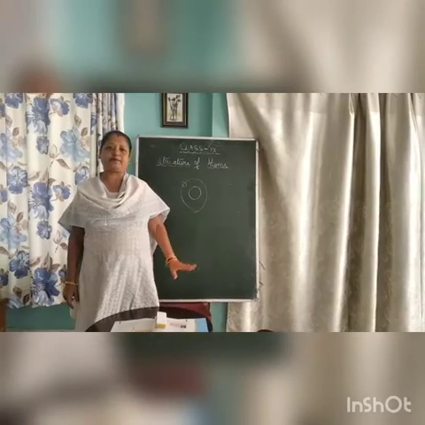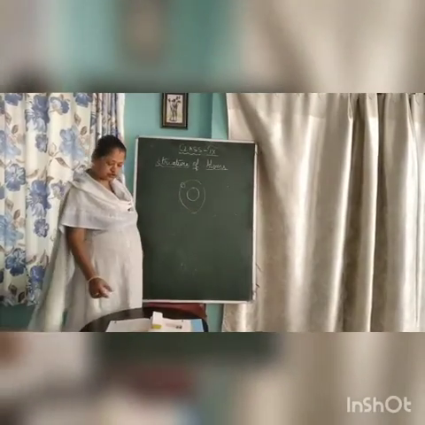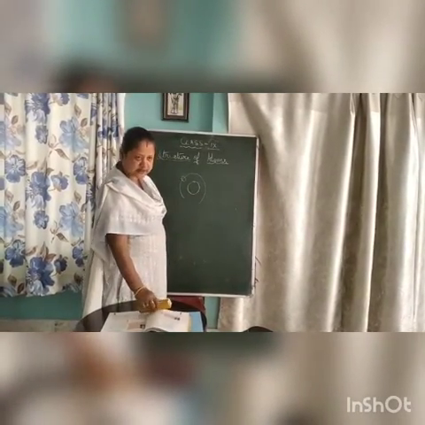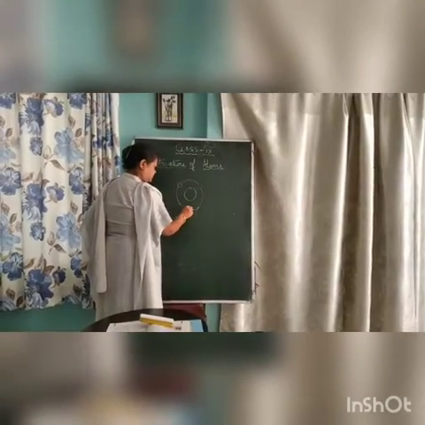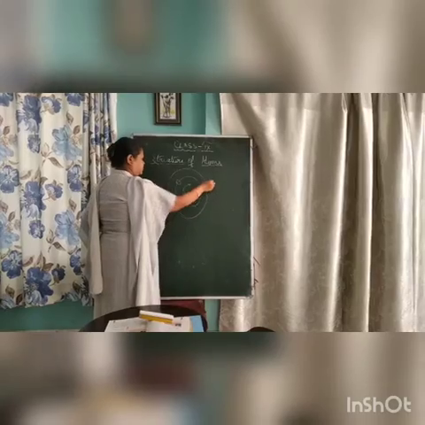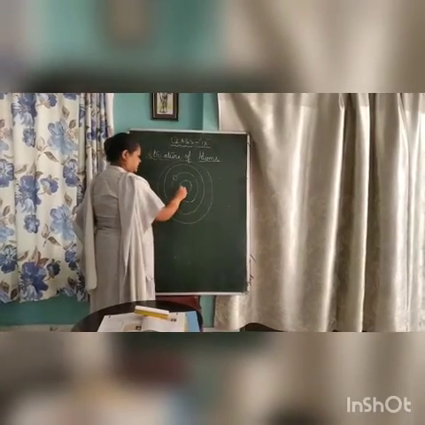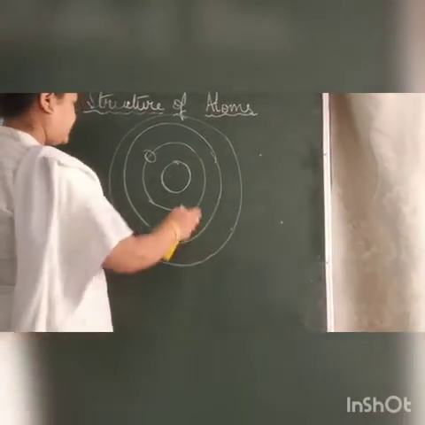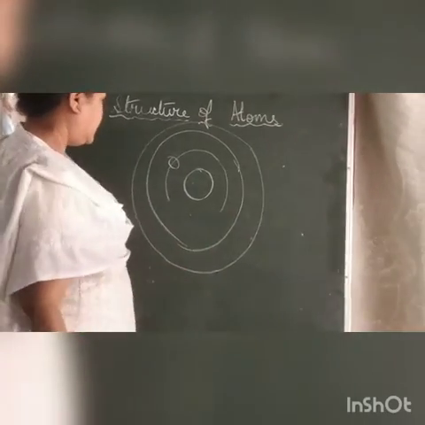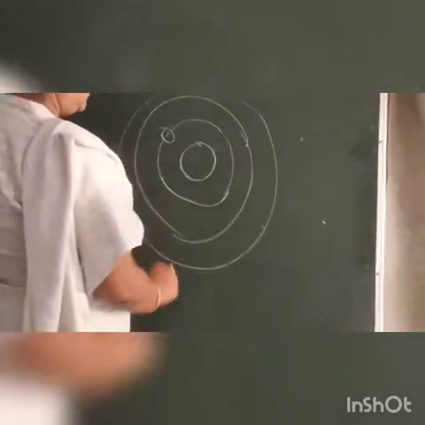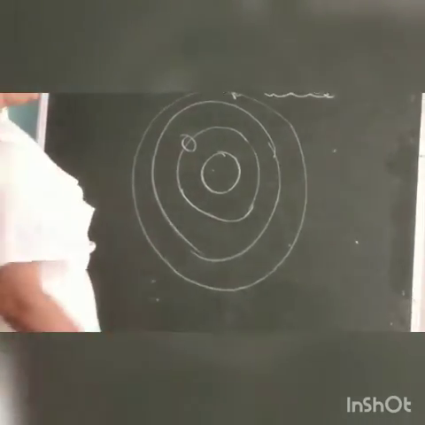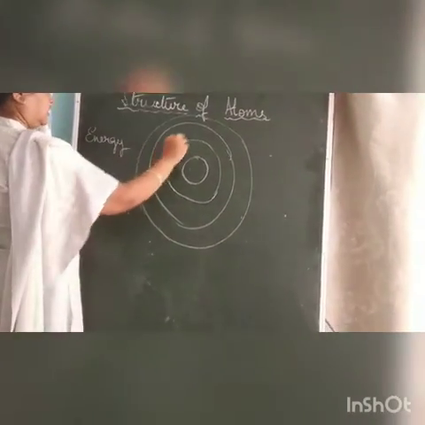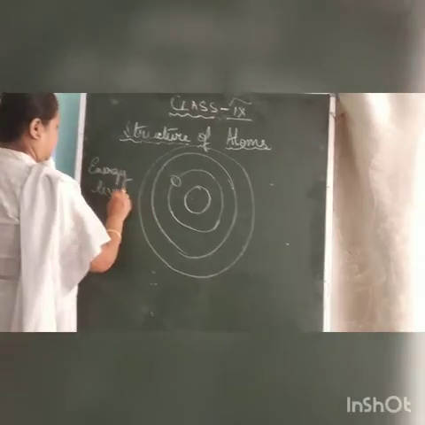So when you talk about Bohr's model, Bohr postulated that there are certain discrete orbits in which the electrons can move around the nucleus, right? The nucleus remains in between and the electrons revolve around it. He named these discrete orbits the energy levels, and when they revolve around the discrete orbits, what happens?